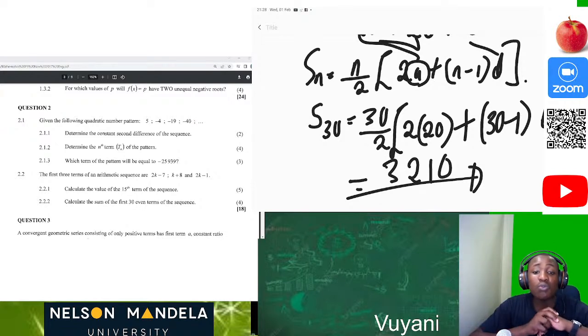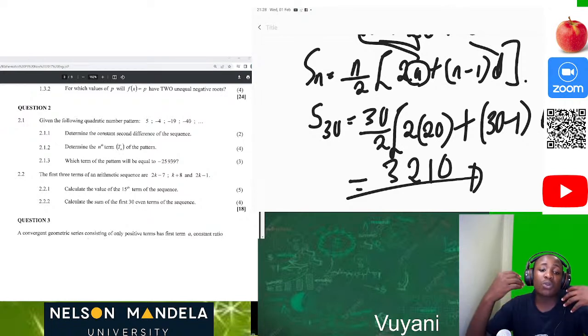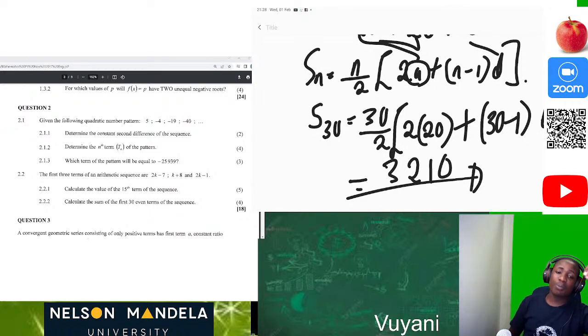Then on 2.2, we were given an arithmetic sequence, which also had algebraic letters, which was k in this instance. So what we saw here was that in this 2.2 we were given these values as well as the algebraic letters. So in order for us to work with this pattern or sequence, we started by determining the value of k. After we found that the value of k was 12, we substituted that 12 into the original sequence. Then we got terms of the sequence. That's when we got 17, 20, 23.